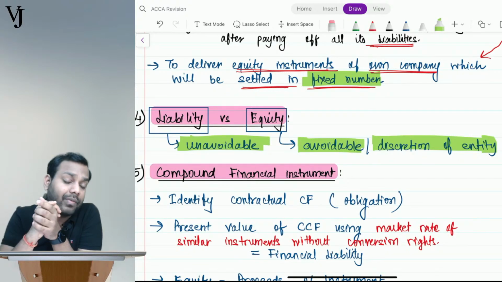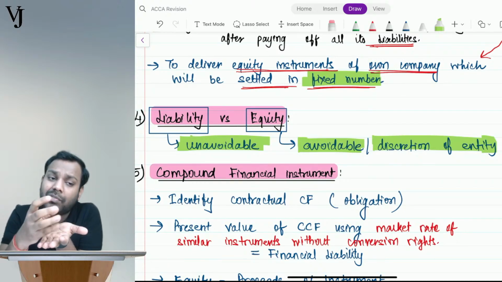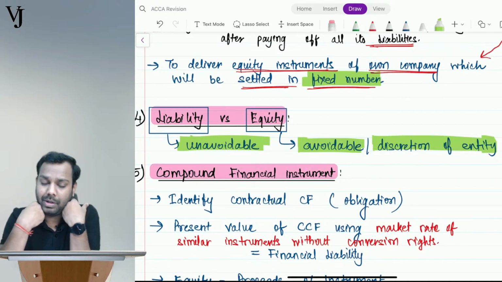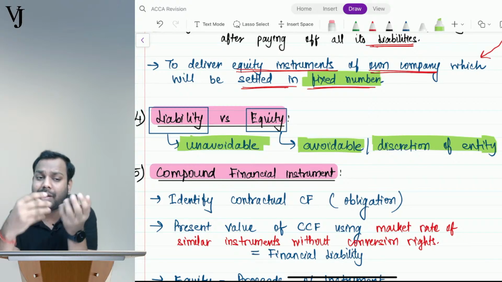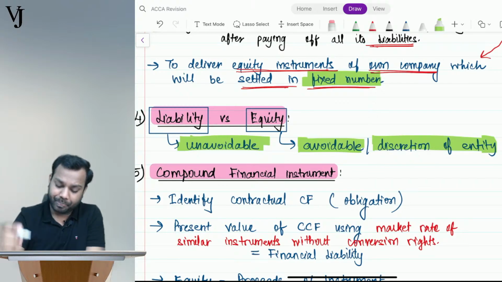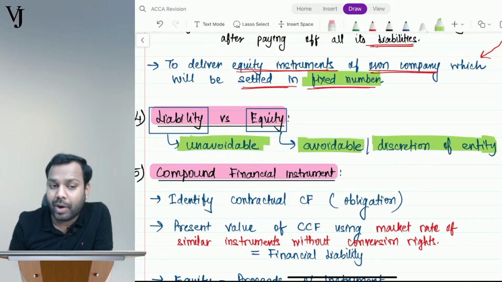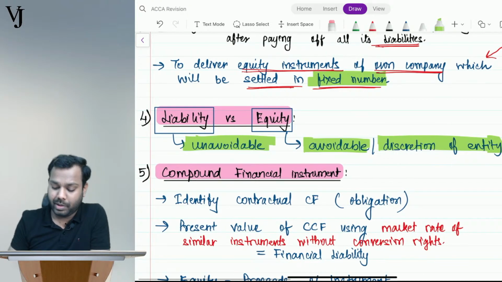That is the loan that I've taken from the bank, right? And whatever remains will be paid to equity, right? That is me. I am the equity holder, right? Whatever remains, I'll take back. So now understand, guys. Liability is unavoidable. Equity can be avoidable. Is it clear, everyone?